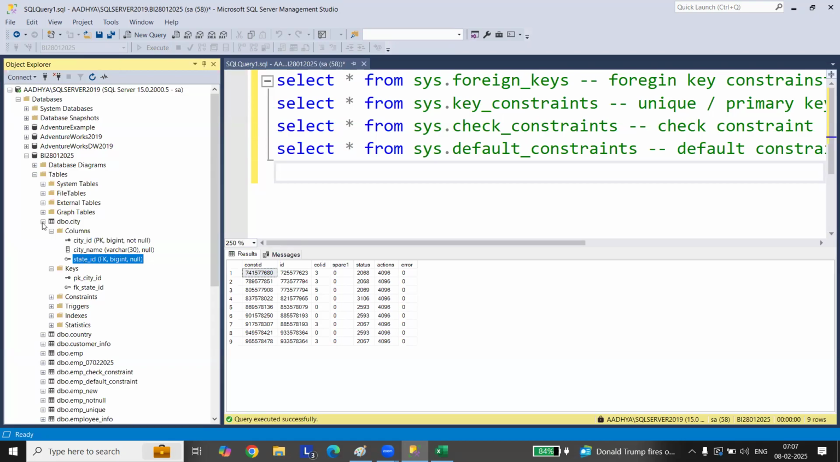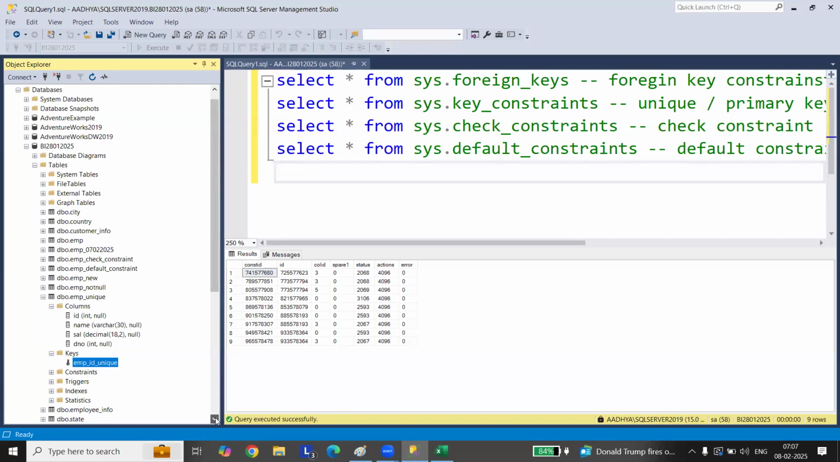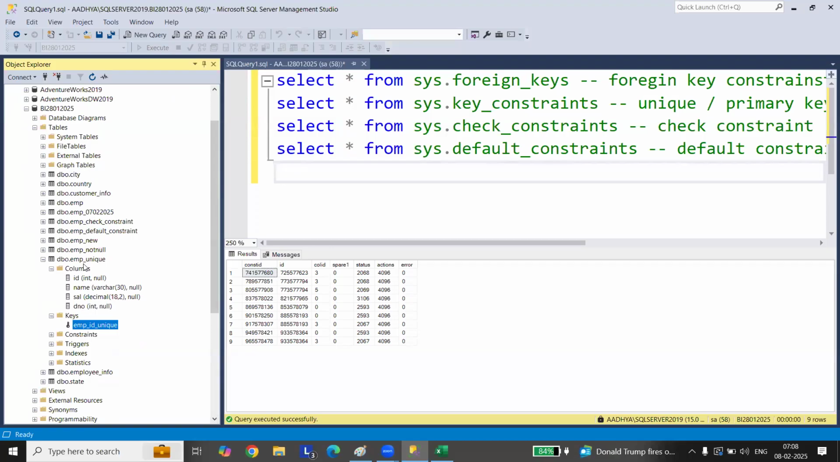Yesterday we also created a unique key here. Let's go to this unique. You see here, right? If you go to this keys folder, you get this one. So to find out whether the constraints are defined, you have to go to that particular table, open the keys folder, open the constraints folder also, and see, right?